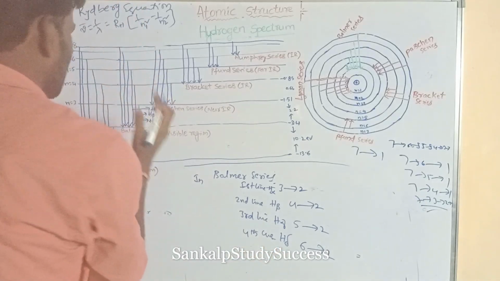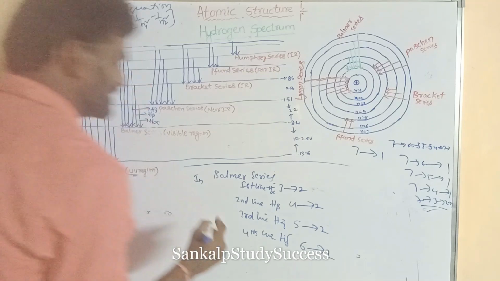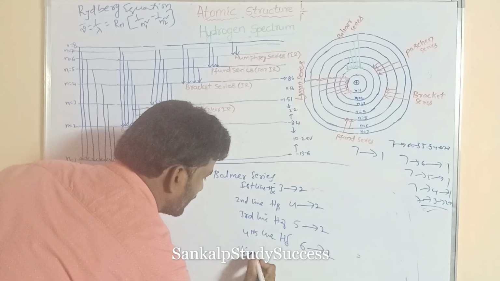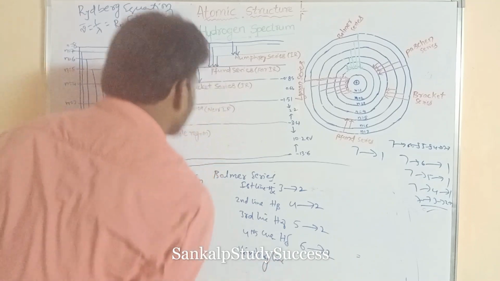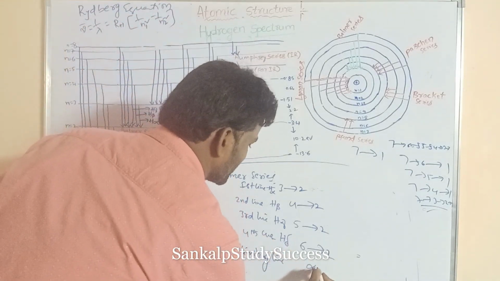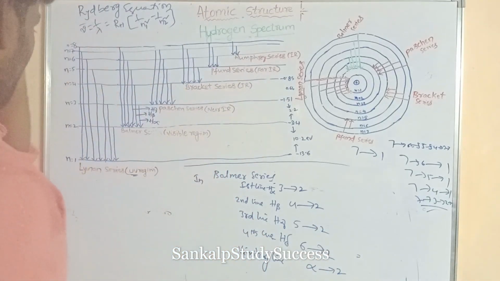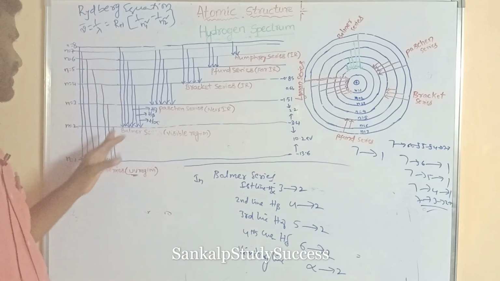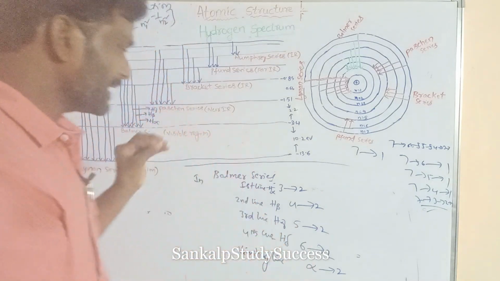The last line in the Balmer series, or in any series, is said to be the limiting line. For the limiting line, the transition is infinity to 2. For any series like Lyman, Balmer, Paschen, Brackett, Pfund, what is the last line?